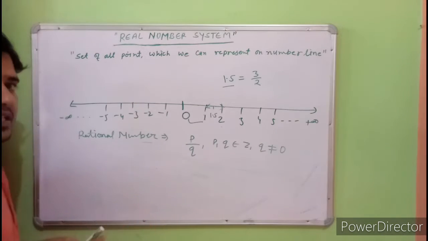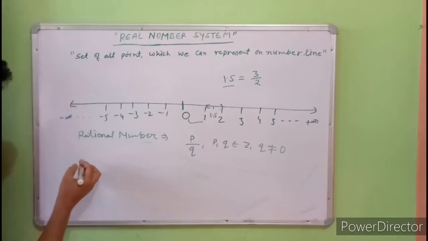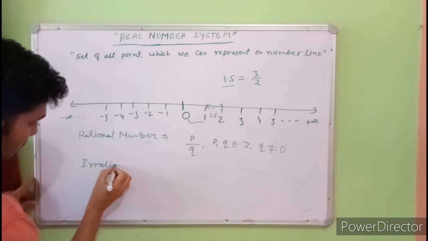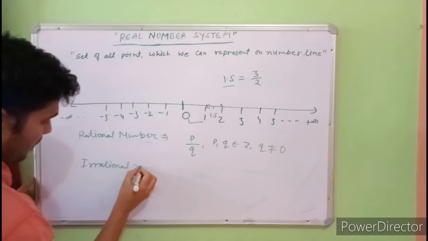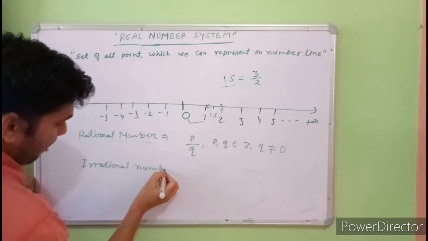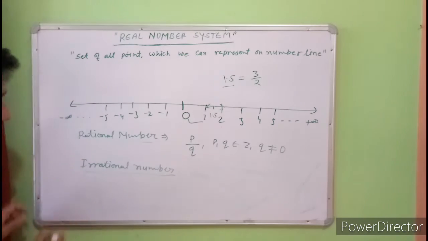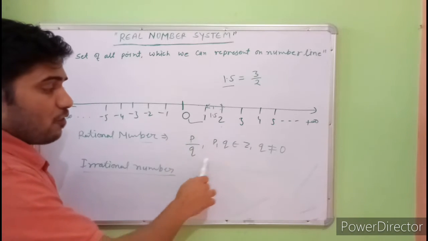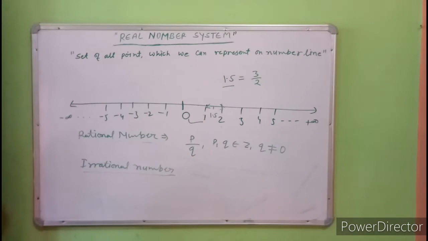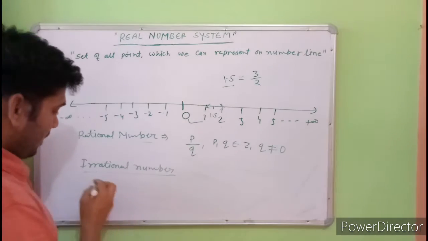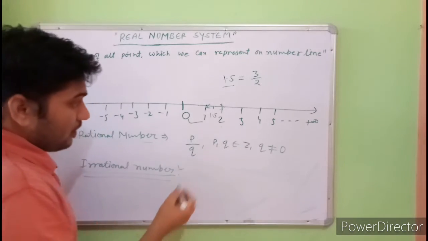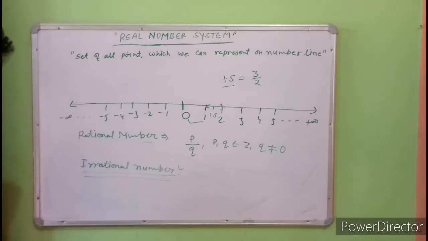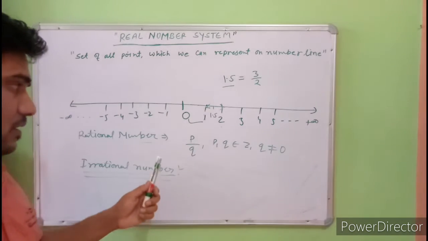Now what are irrational numbers? Irrational numbers are those numbers which we cannot write in the form of p upon q. By decimal, how do we know?